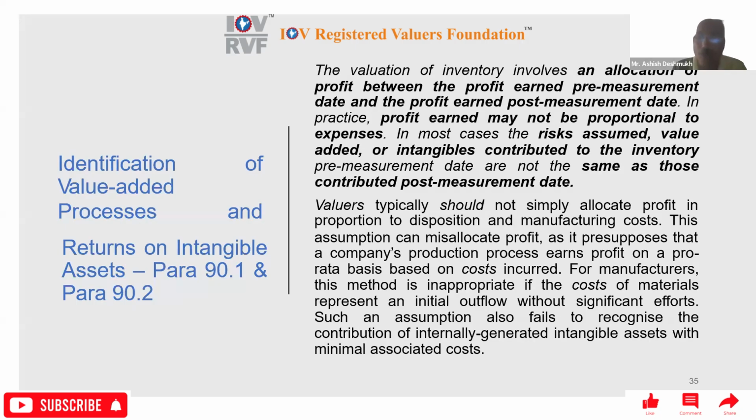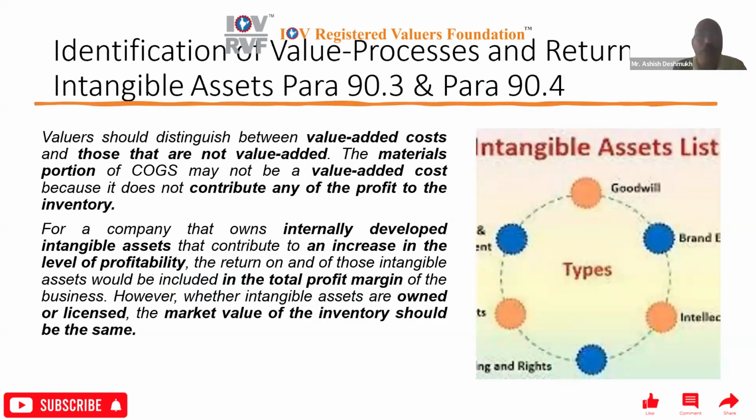So for manufacturers, this method is inappropriate if the cost of material represents an initial outflow without significant effort. Such an assumption also fails to recognize the contribution of internally generated intangible assets with minimal associated cost. Then para 90 is for identification of value processes and returns on intangible assets. Typically it says that valuers should distinguish between value-added costs and those that are not value added. The material portions of COGS may not be a value-added cost because it does not contribute any profit to the inventory.